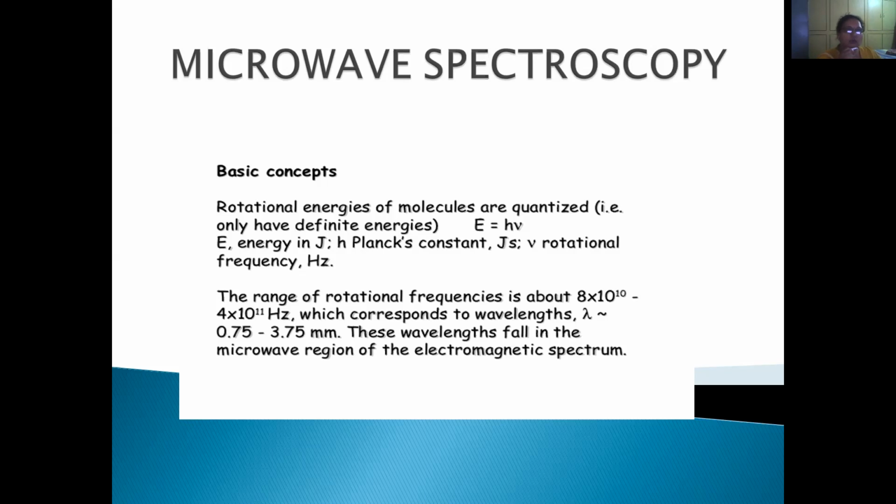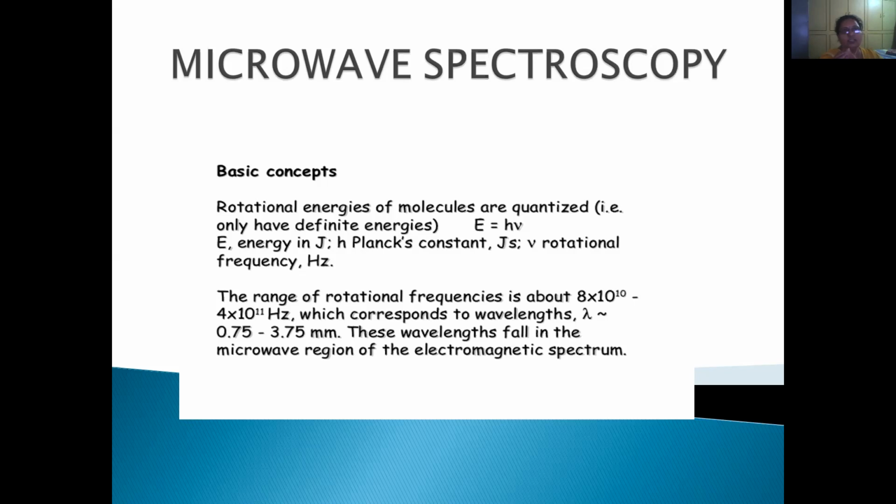So if you want to obtain microwave spectroscopy, we need to apply the rotational frequency. Rotations are always like this, right? So we need to apply rotational frequencies in the range of 8 x 10^10 to 4 x 10^11 hertz, or wavelengths of 0.75 to 3.75 millimeters.